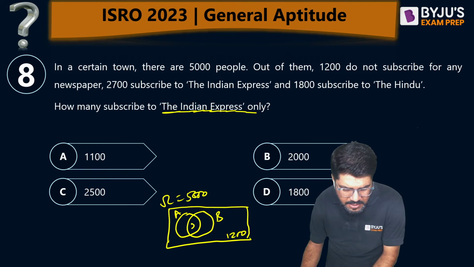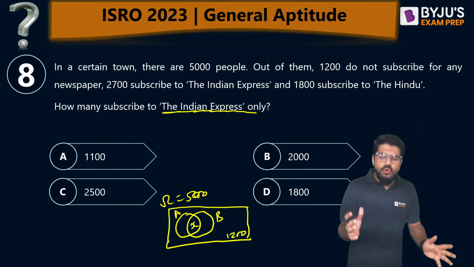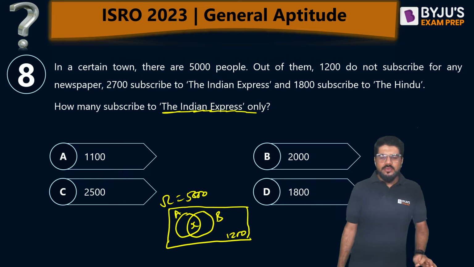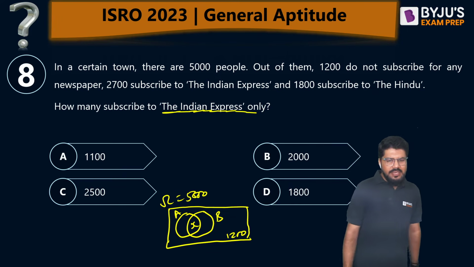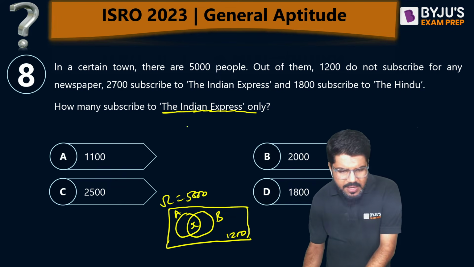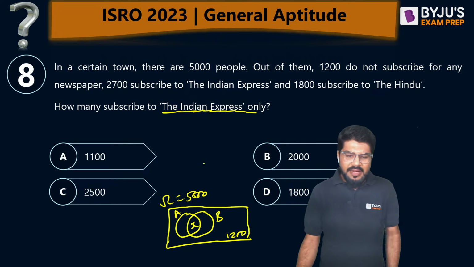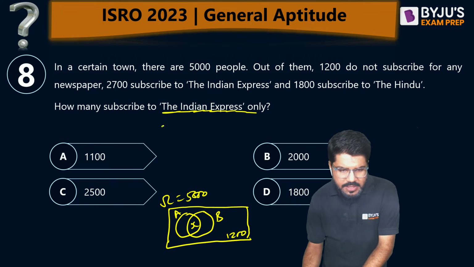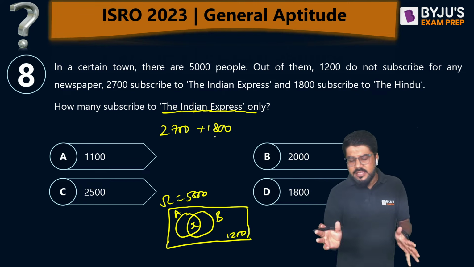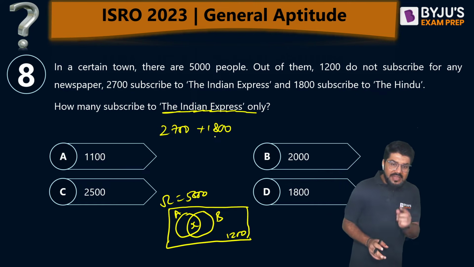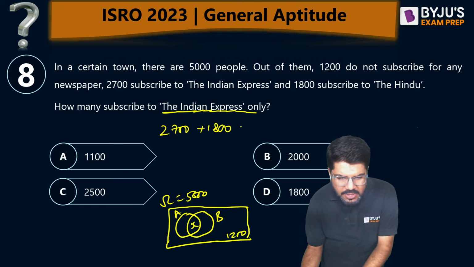Suppose this is B and this is X. Who are reading both the newspapers? What is very simple is A plus B. But if I do A plus B, now what is A plus B? 2,700 plus 1,800. When I add these two, the X is coming twice, so minus X and then add 1,200.